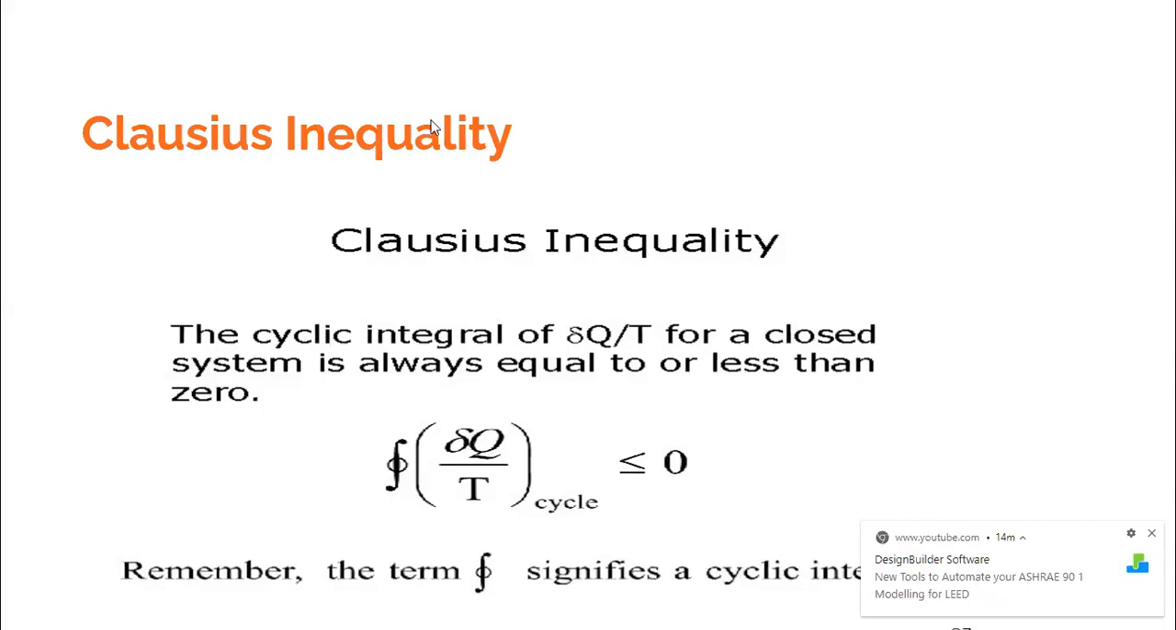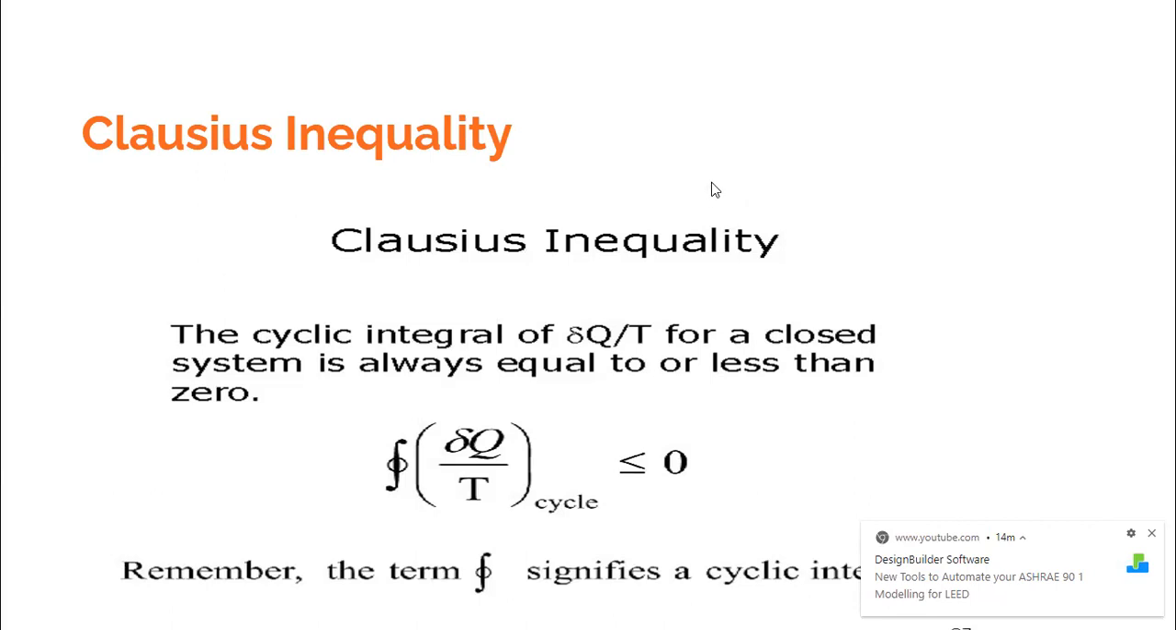So the Clausius inequality states that the cyclic integral of del q by T is less than or equal to 0. It means that if the process is irreversible, the cyclic integral of del q by T is negative. And if it is a reversible cycle, then the cyclic integral of del q by T is equal to 0. Making use of this fact, we will now discuss and derive the expression for the entropy change during a process which is irreversible.